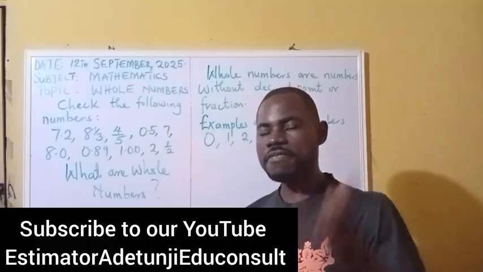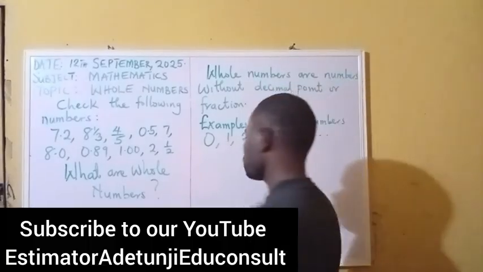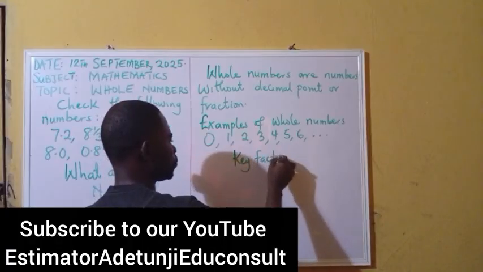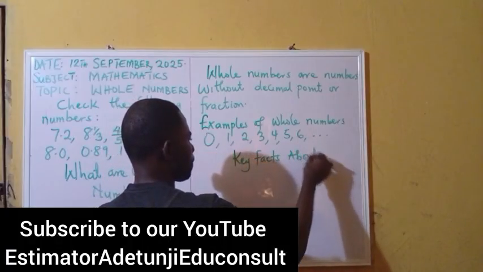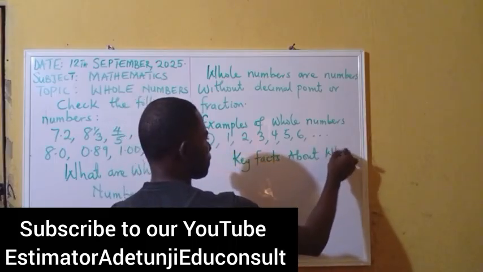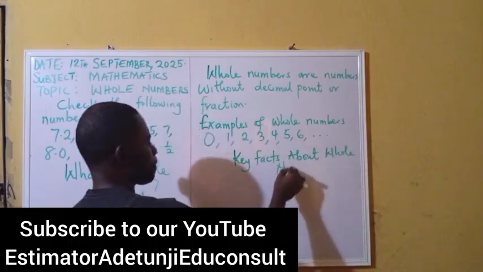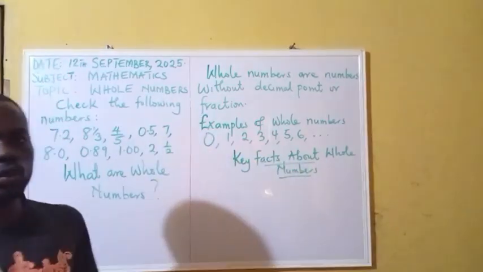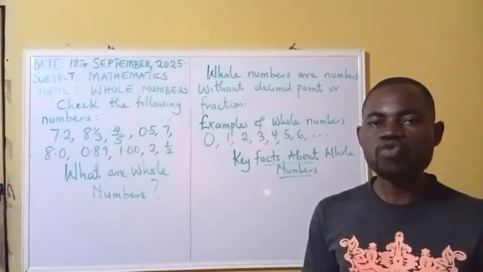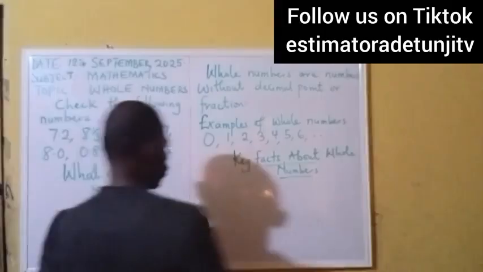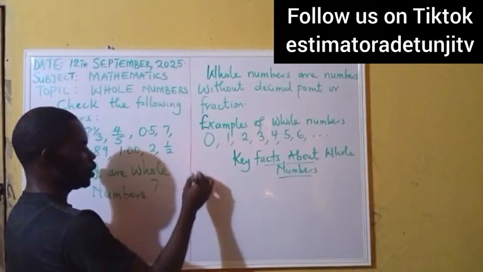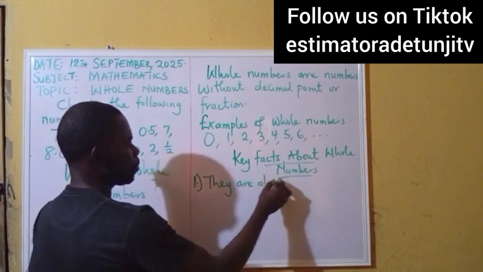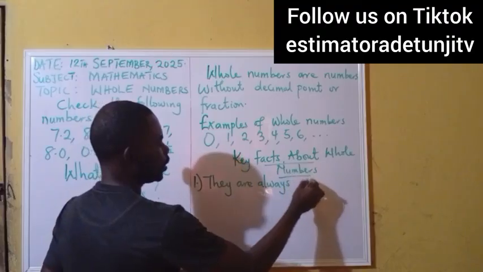Now let's talk about the key facts to know about whole numbers. Number 1, they are always non-negative.